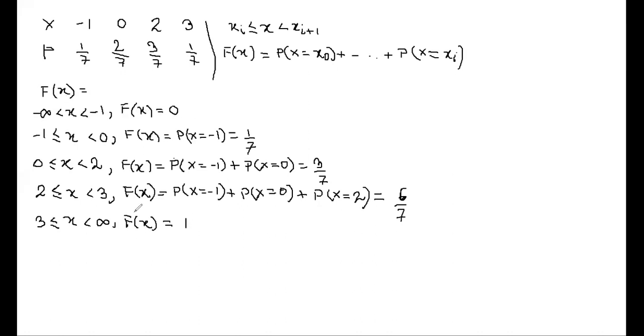Now, there is a check for you. While finding F(x), in the last interval where we are going up to infinity, the F(x) value will always be equal to 1. Once again, in the last interval where we go up to infinity, your F(x) value will always be equal to 1. Can you tell me why?